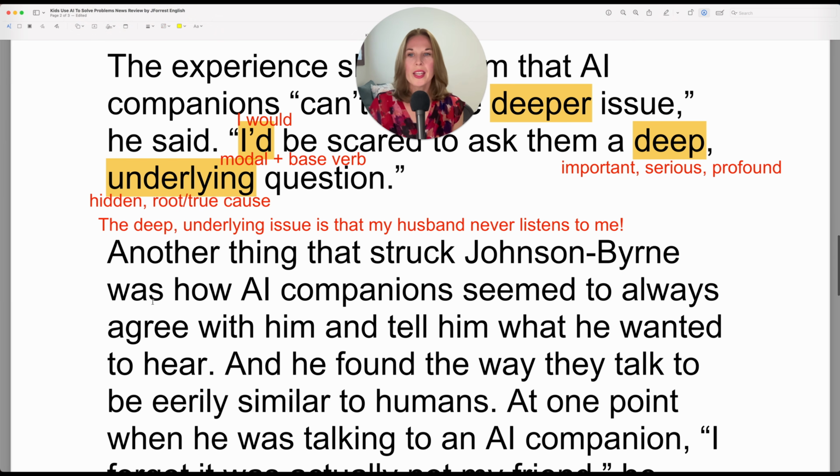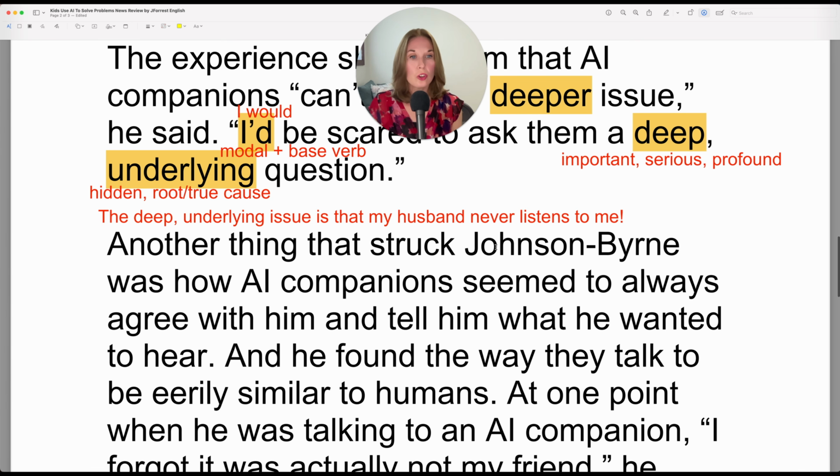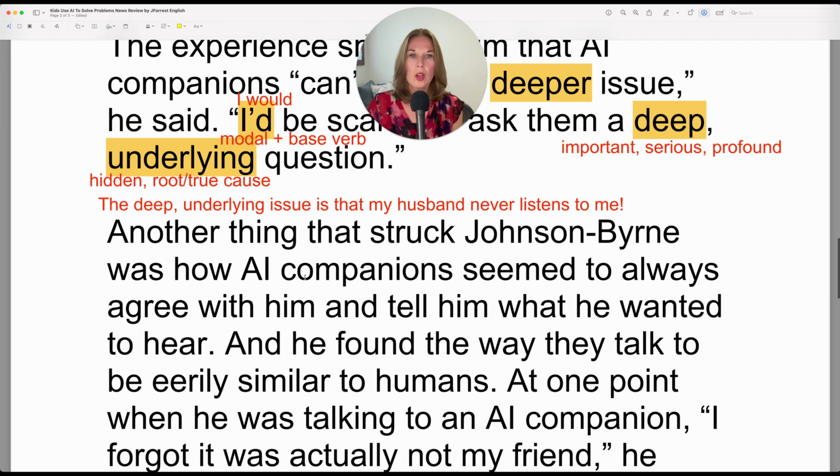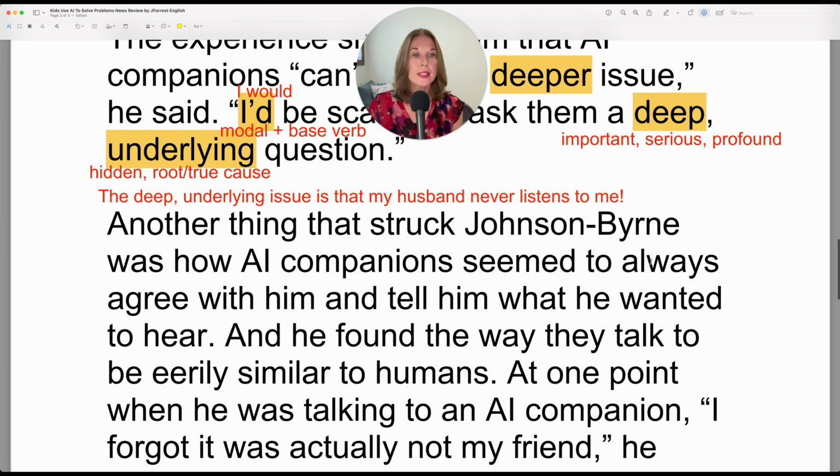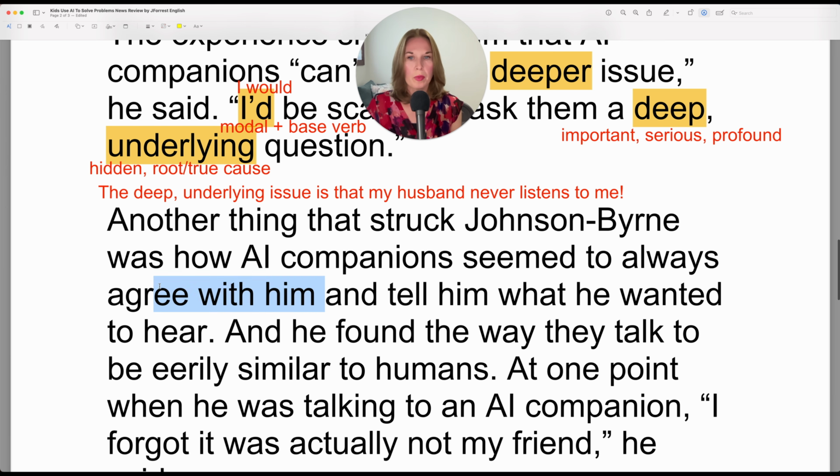Let's keep going. Another thing that struck Johnson Byrne was how AI companions seemed to always agree with him. Okay, let's look at this. What form of the verb is this? Past simple. What's the base verb? Strike.